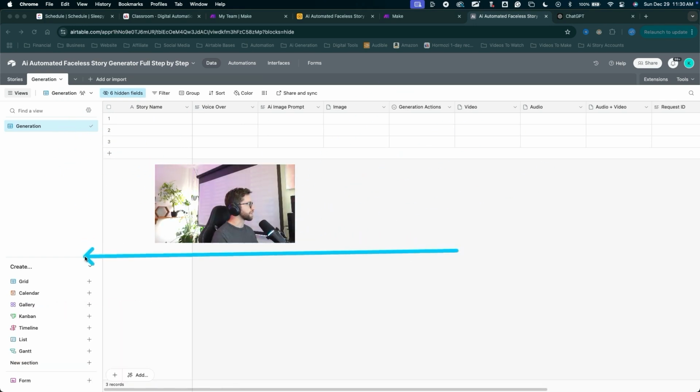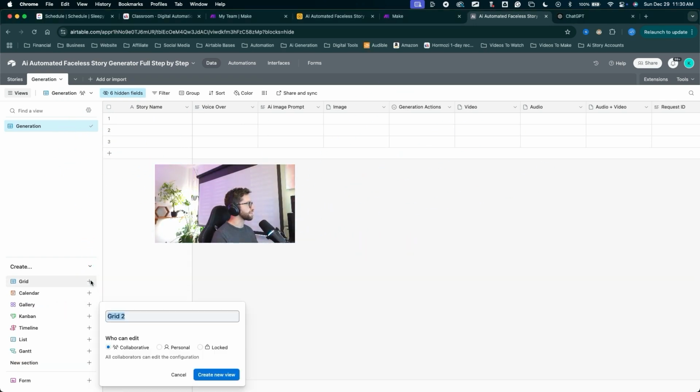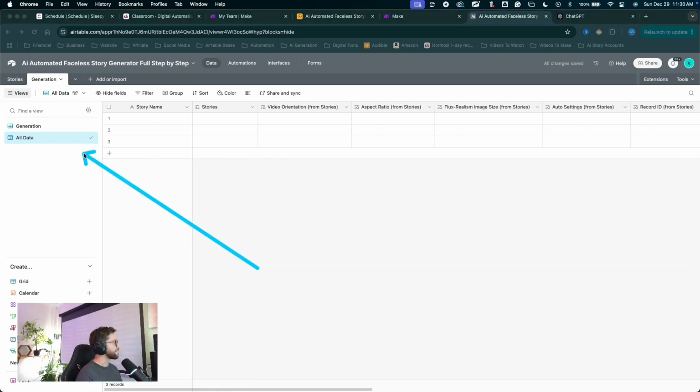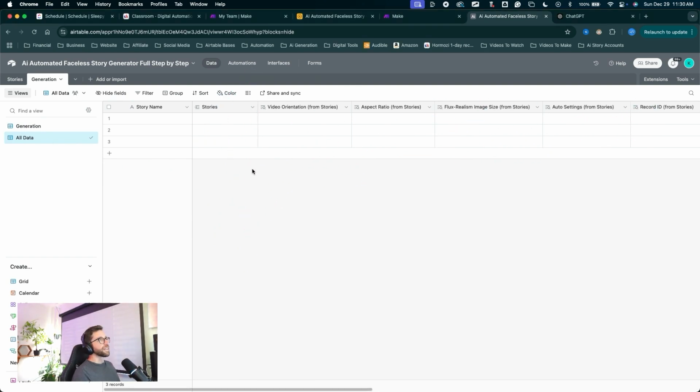What we're gonna do is create another grid view. Click the plus down here, name it all data. And if we need to refer to anything that we can't see, we have this view where we can see all of our data pop up right there. Okay, great. Let's move on to the next table.